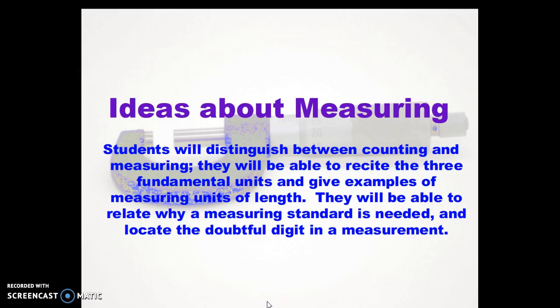Let's discuss some ideas about measuring: to distinguish between counting and measuring, look at the three fundamental units of measurement in examples, and determine why a measuring standard is needed, and find out about uncertainty in a measurement.